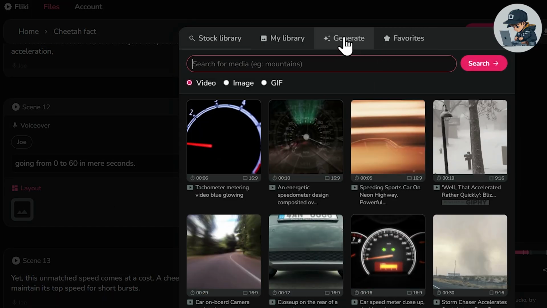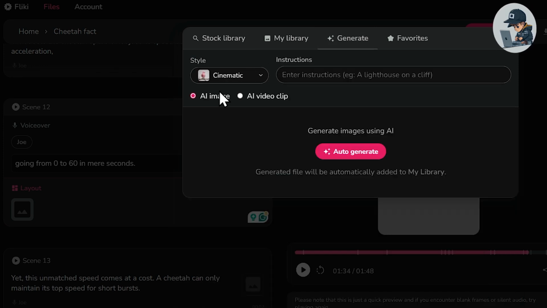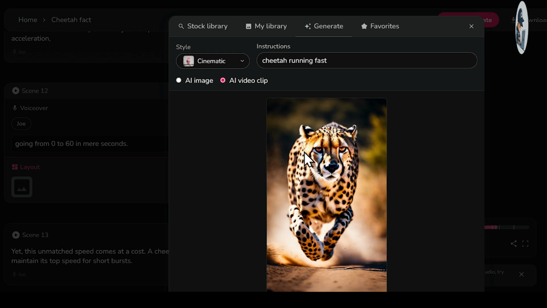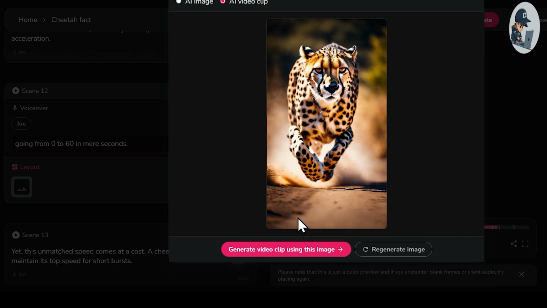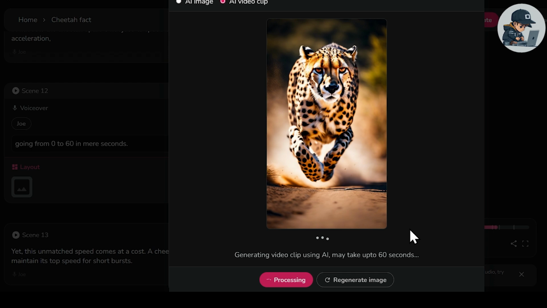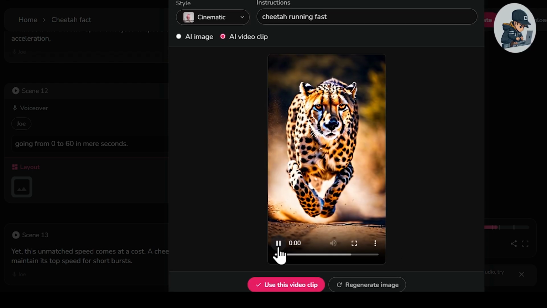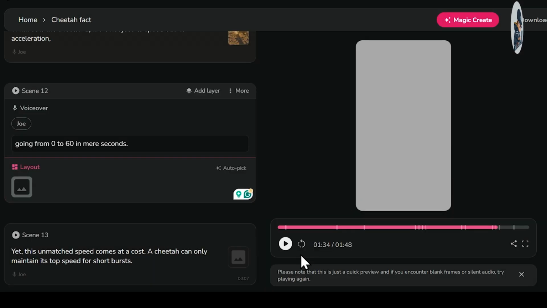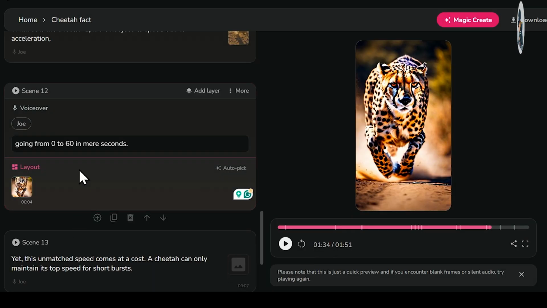But this time, let's try an AI-generated video. I'll go to Generate, then I'll choose an AI video clip and simply write a prompt here. And generate it. This will take a minimum of 30 seconds. All right, guys, our image has been generated. Now I'll simply click on Generate Video using this video clip. Our video will be generated within 60 seconds. So you see, guys, our video has been generated and it looks pretty cool. I'll add it to the scene. All right, it's looking quite good.